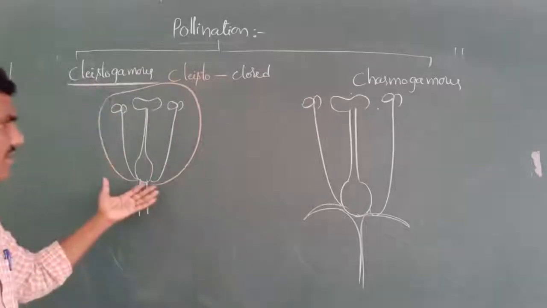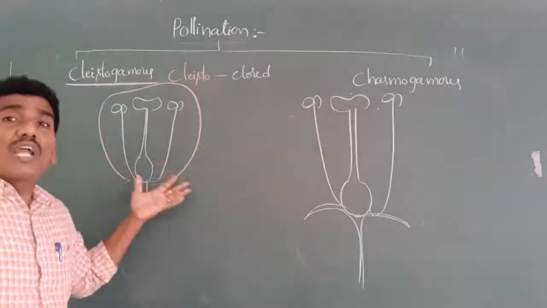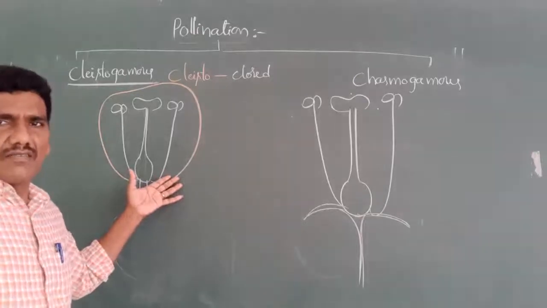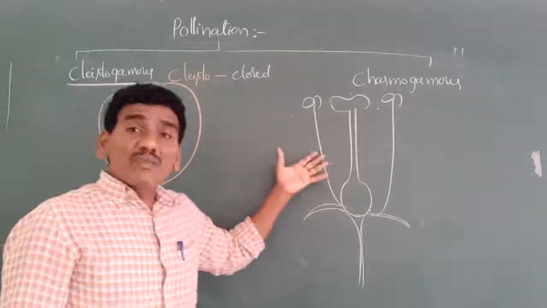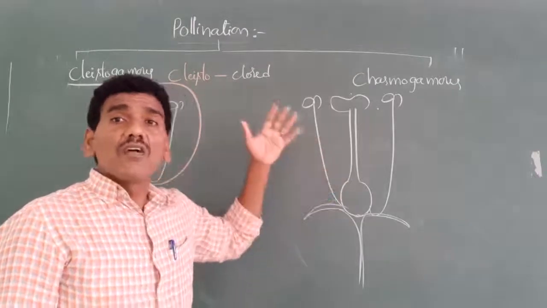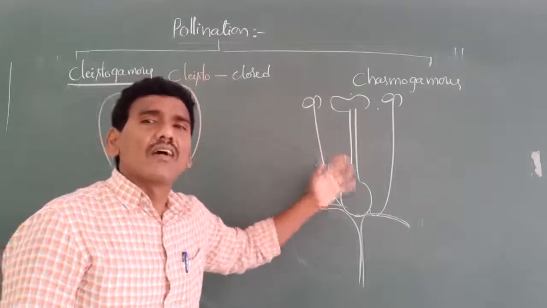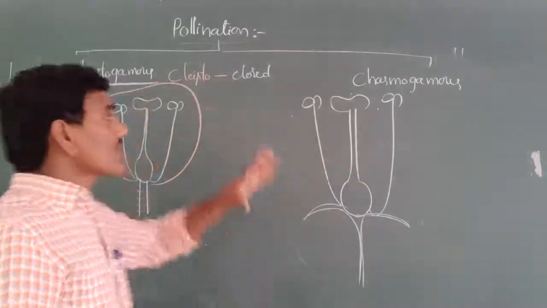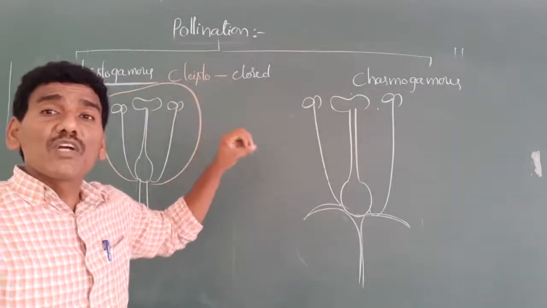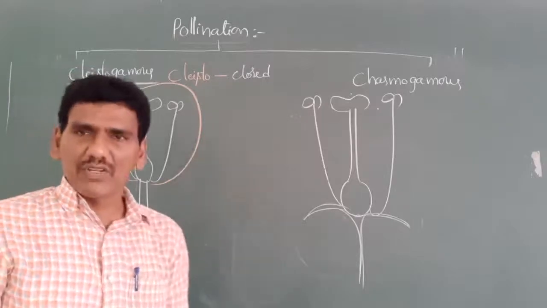One more point. In cleistogamous flowers, only self-pollination occurs. But in chasmogamous flowers, self-pollination as well as cross-pollination occurs. These are the differences between chasmogamous flowers and cleistogamous flowers. Next one.